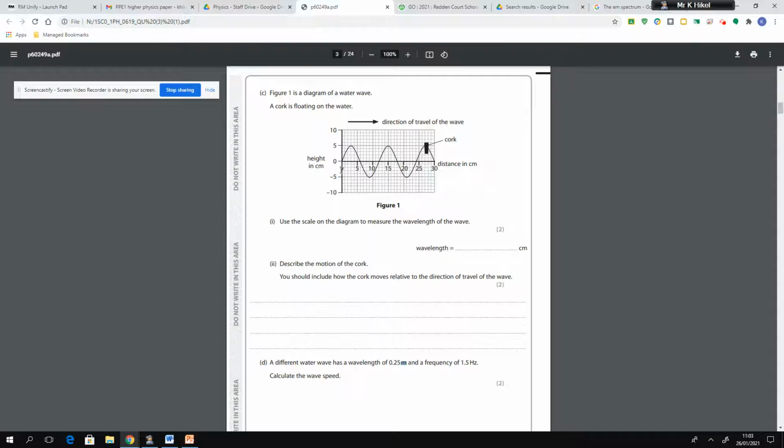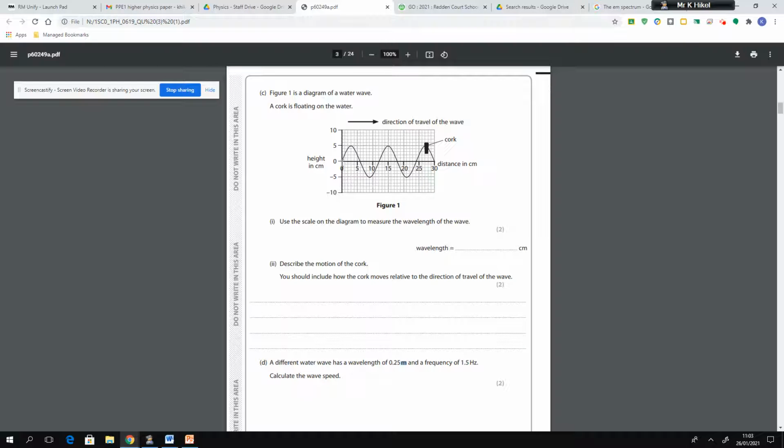Now, the larger spaces have a distance of 5 centimeters. Okay, 5 centimeters, 0 to 5 is 5, 5 to 10 is 5, 10 to 15 is worth 5 centimeters, 15 to 20 is worth 5 centimeters, so on and so forth. So we know the distance between the large squares are actually worth 5 centimeters. Now we know that we've got 5 little squares in between one big square. So we know that each big square is divided into 5 little squares. And it's how much distance each little square represents that we need to work out.